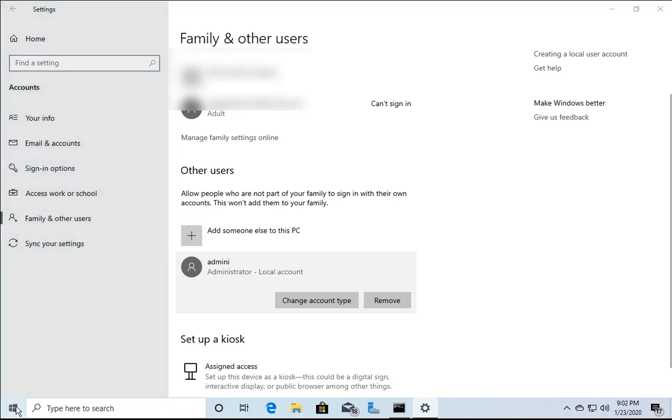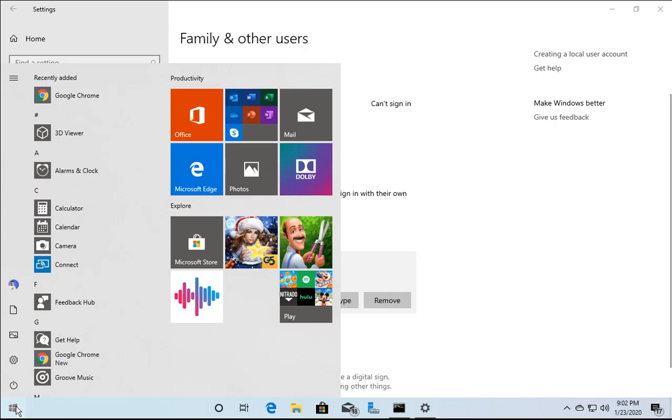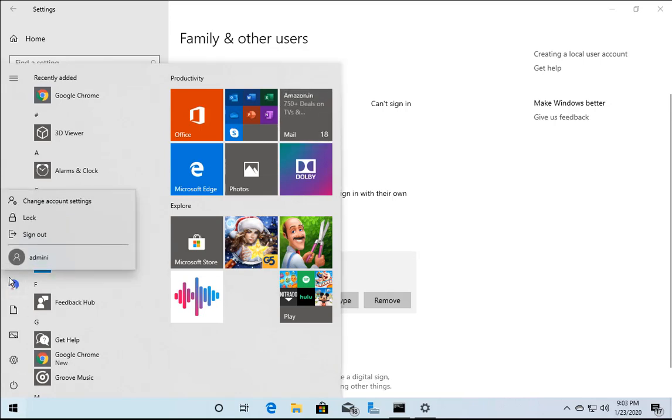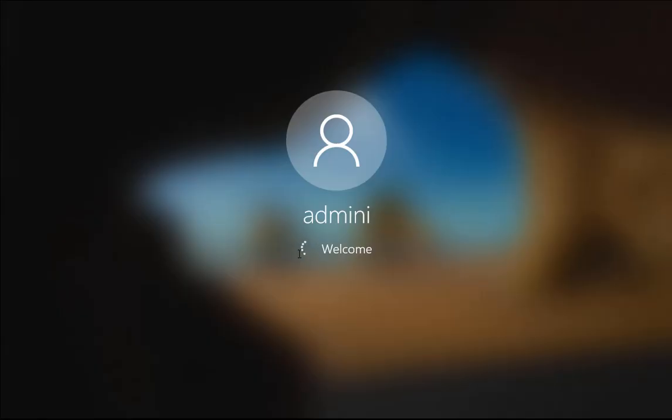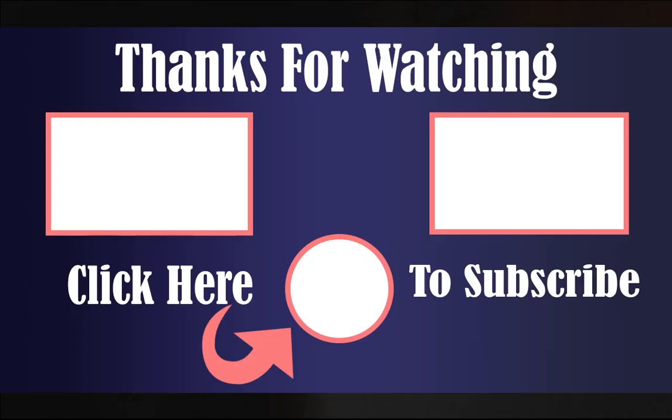Then we will log in with this admin account. I'm going to switch user, or else you can log off or restart the machine and then log in with this particular account and check if you are able to update Windows and you are not getting the error. So you have to log in with this account and then check in settings by clicking on Windows Update, check for new updates and check if you're able to download the updates from there. So that's it for this video.